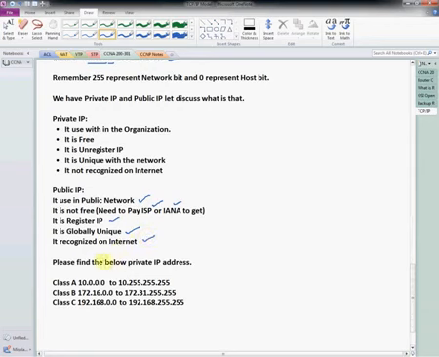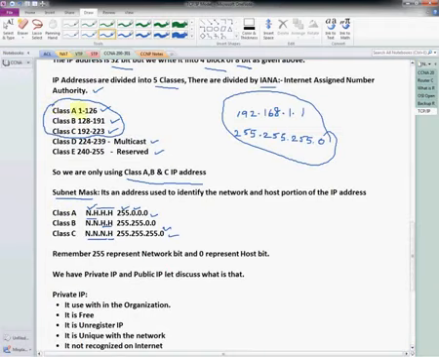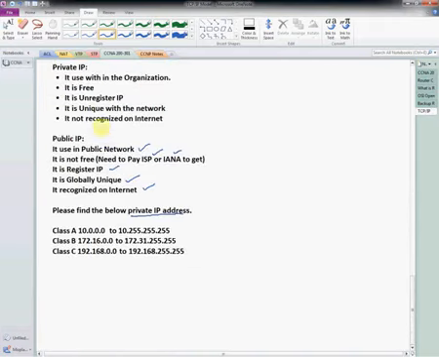Please find the private IP ranges below. Above we saw class A, class B, class C IP addresses, and these are classful IPs. But here we are saying some are private and some are public. For private it is free, for public we need to pay, and with private we cannot host any website, but with public we can host a website. So we need to know what the private range is and what the public range is.